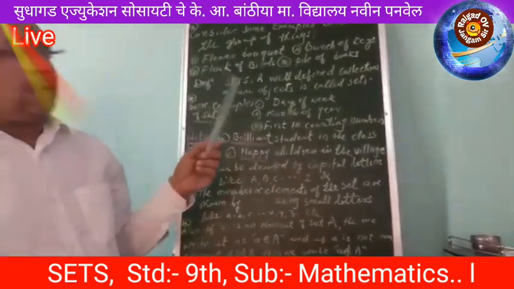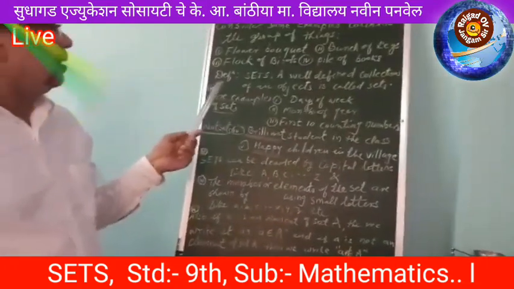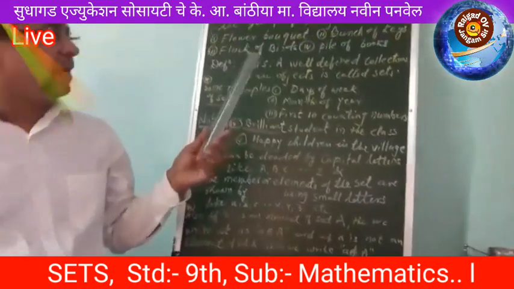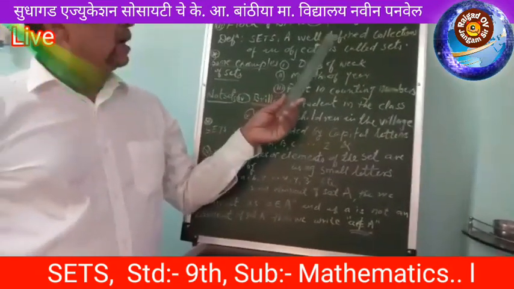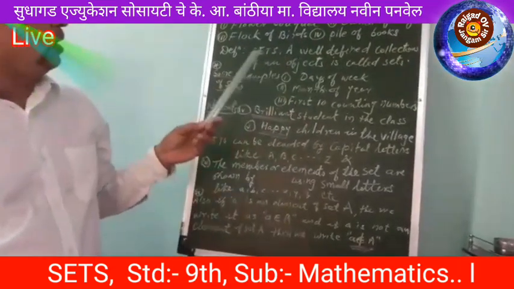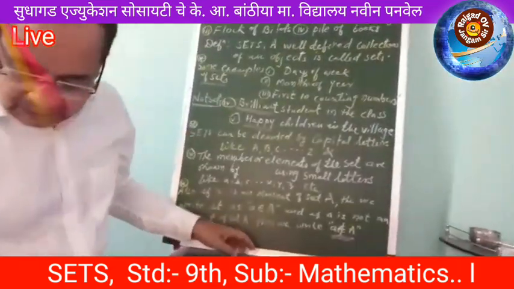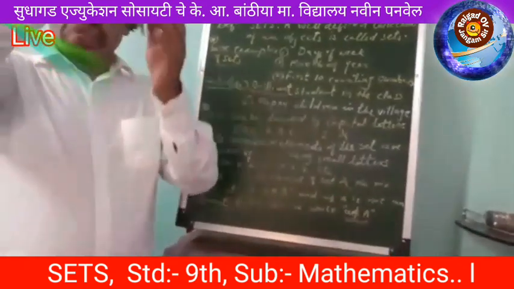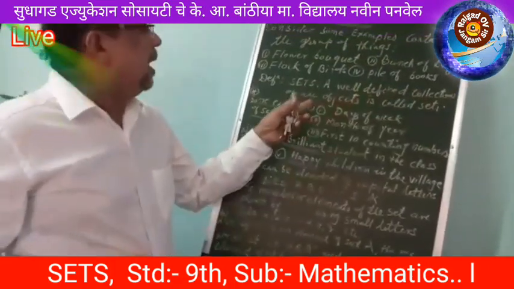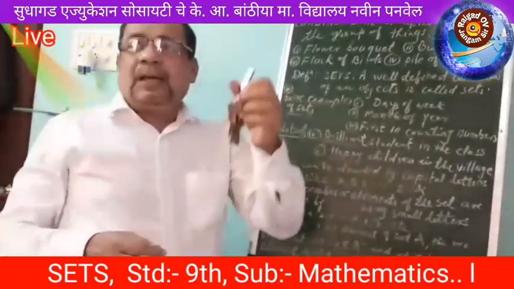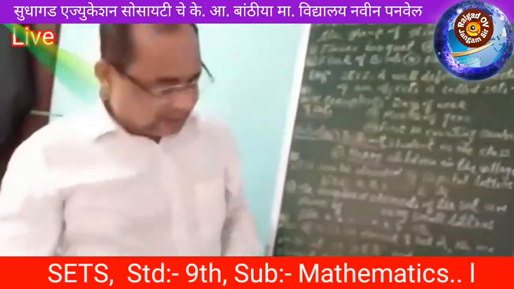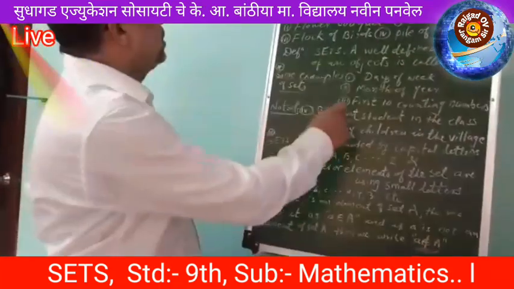So from those examples we can define the definition of sets. What is the definition of sets? A well defined collection of objects is called a set. It means that this is a collection of objects and we can easily define the objects in the collection, hence it is an example of a set. Now we consider some examples of sets.